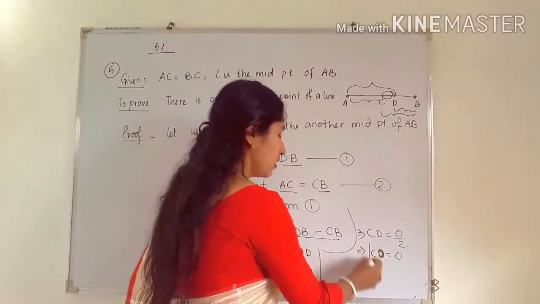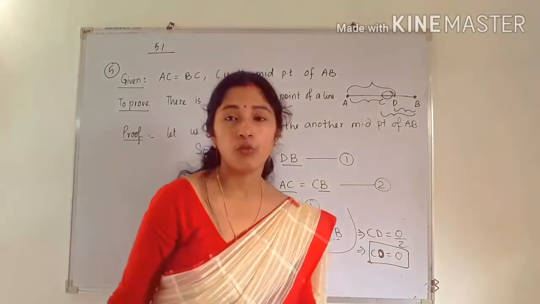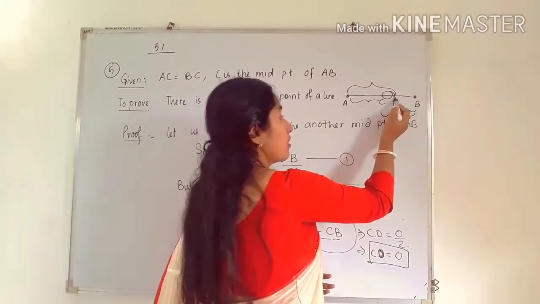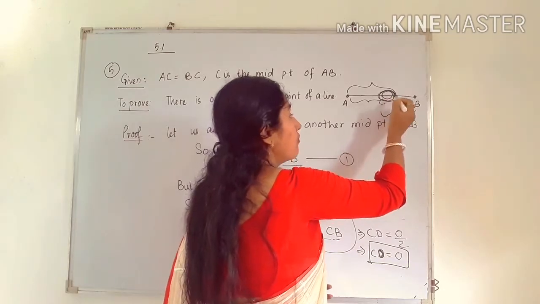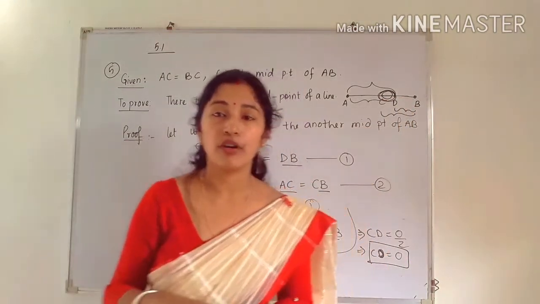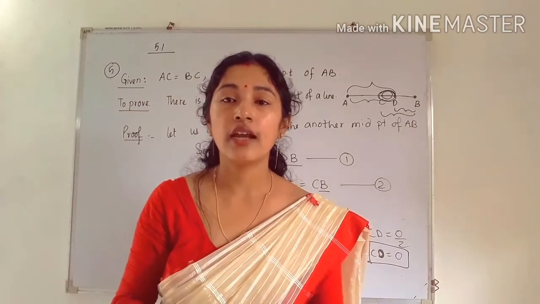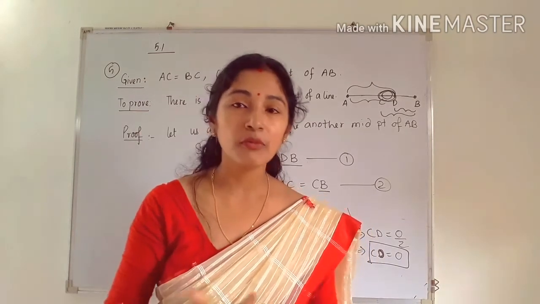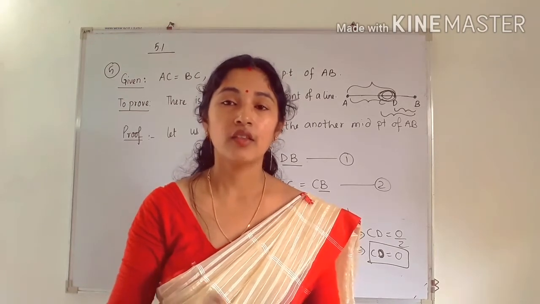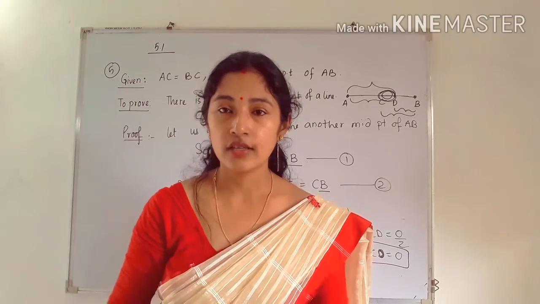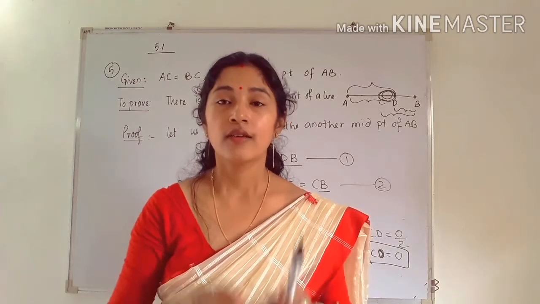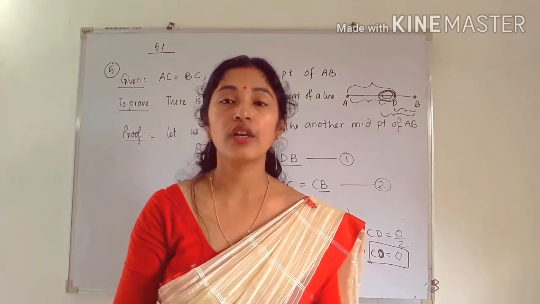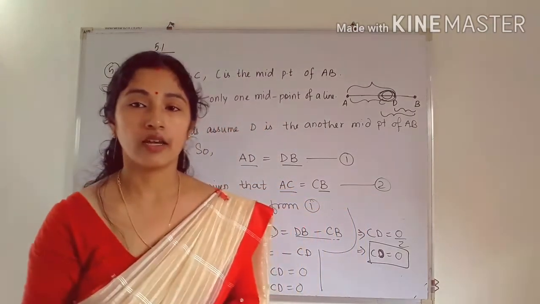What is the meaning of this? Meaning of this is the length from point C to D is 0 distance. When this distance is 0, C and D coincide at one point, that means they are lying at one point. C and D both are a common point. So we cannot take any other midpoint to a given line segment. Then we can conclude that our assumption was wrong. That is, there is no second midpoint of a line segment. There is only one midpoint for a given line segment.